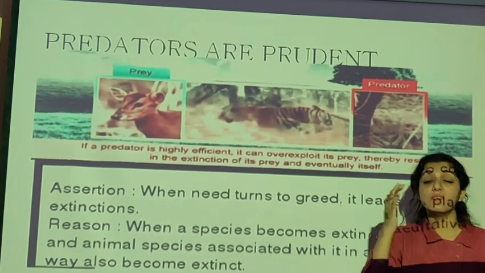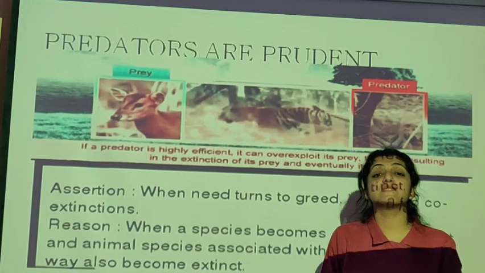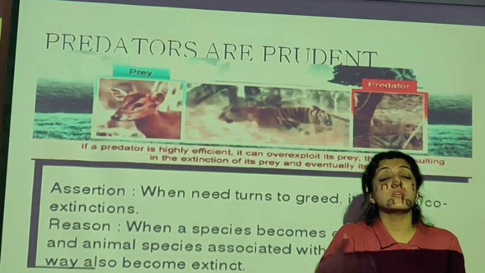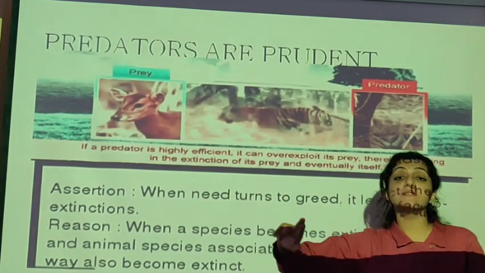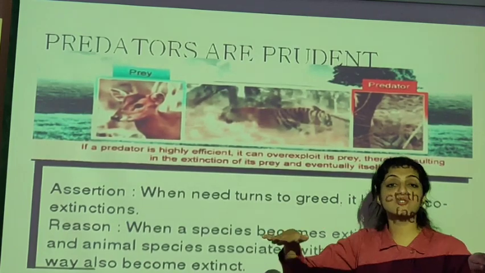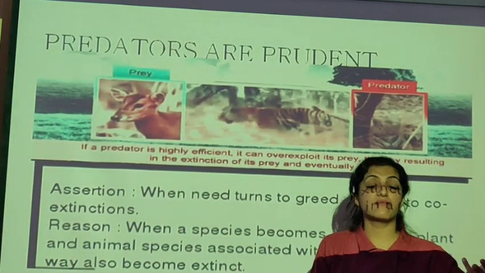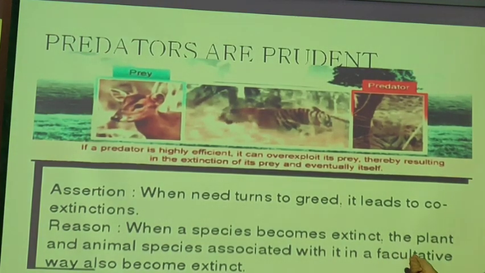They are going to eat only what is required. They are going to leave the prey species also to grow and reproduce, so that they have food for a lifetime. Because if the prey is exploited, if the prey population is finished, the predator is not going to get food. The predator is eventually going to die. So predators are thoughtful enough, they are prudent enough.